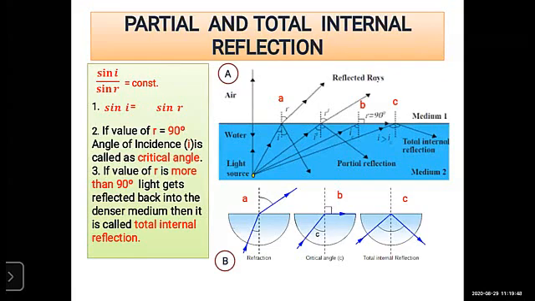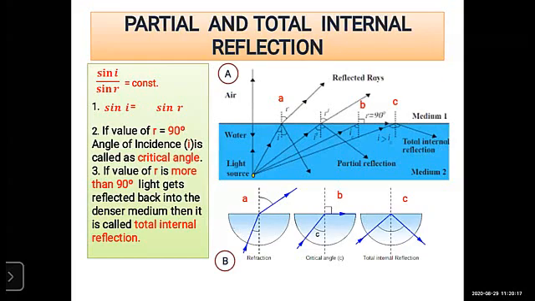If we increase the angle of incidence, the angle of refraction also increases. Remember, okay? So look at the diagram. We have to compare both diagrams, that is A and B. Now here the light passes from denser to rare medium.